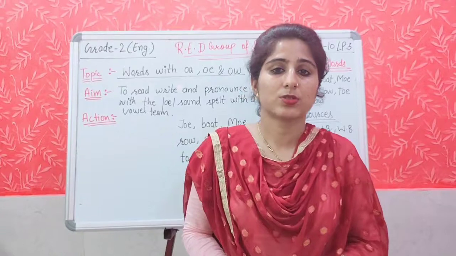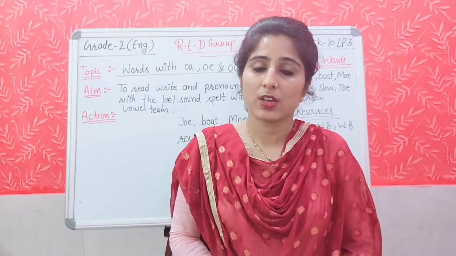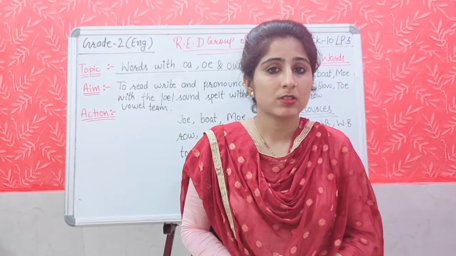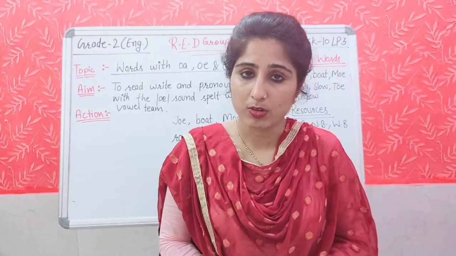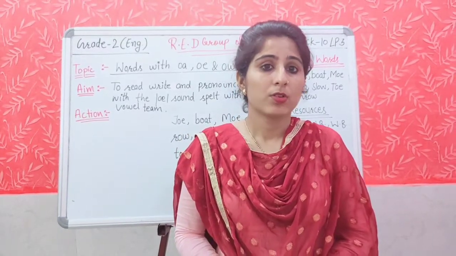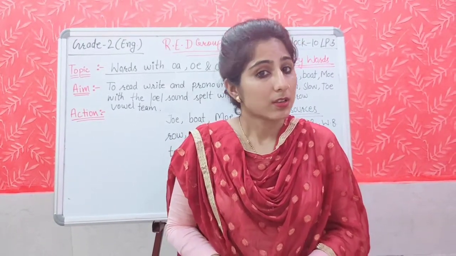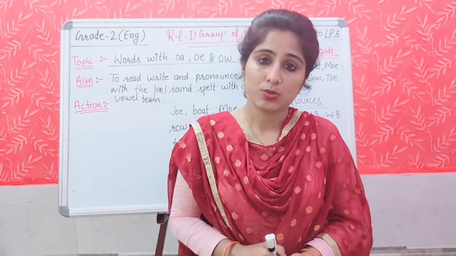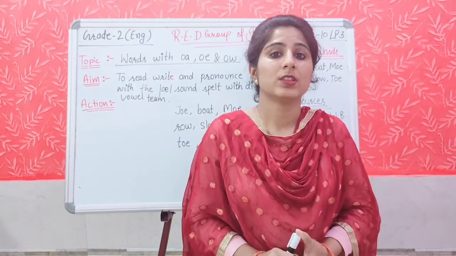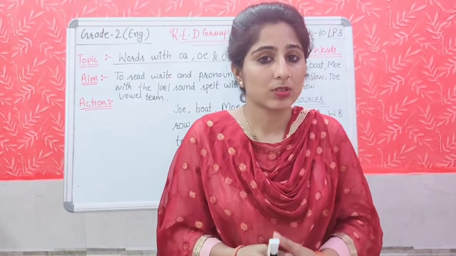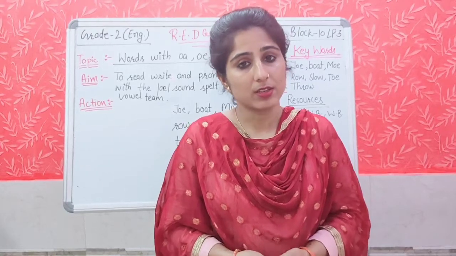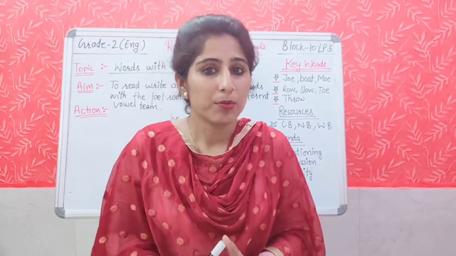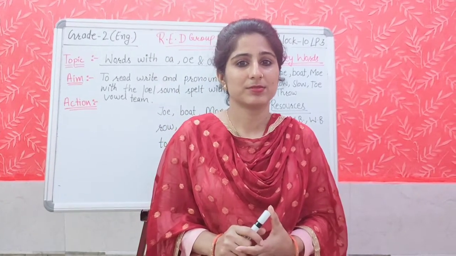Who all are in the story? Right, the story is about Joe and a boat. What Joe is doing? Yes, Joe rows a boat. What happens to Joe? Joe rows a boat and hurts his toe. Why is he scared? He is scared because he couldn't row the boat. Who helped him in the end? Yes, his friend Mo helped him in the end.